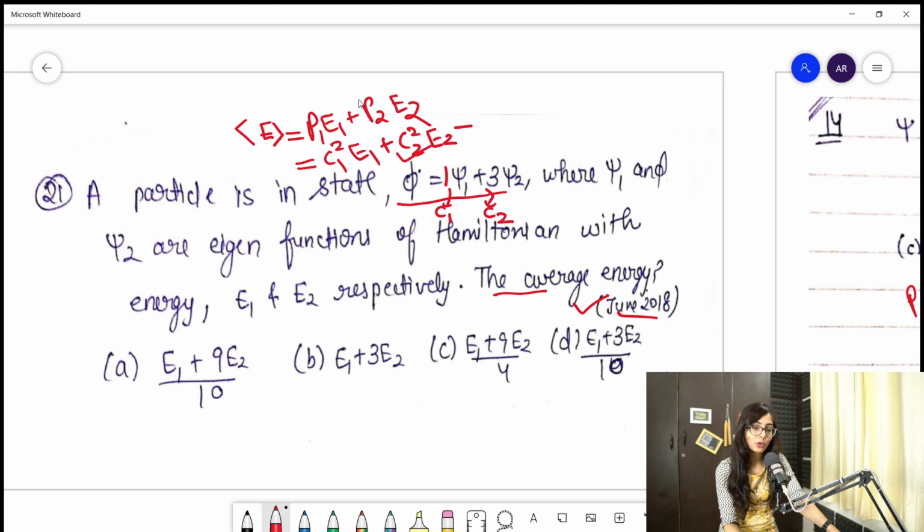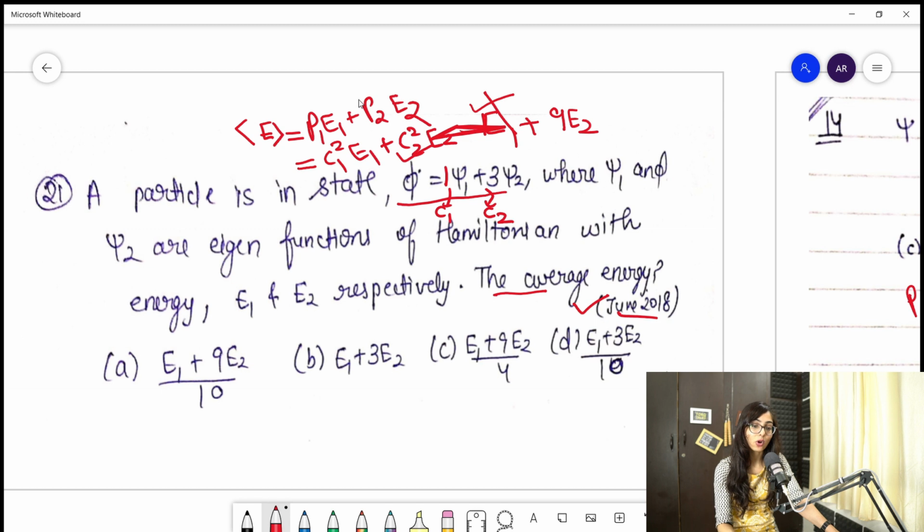Clear? So you will put the value, C1 square is 1 square, times E1, plus C2 square, which is 3 square, means 9, times E2. Clear? So you will write this answer, but this is wrong, guys.